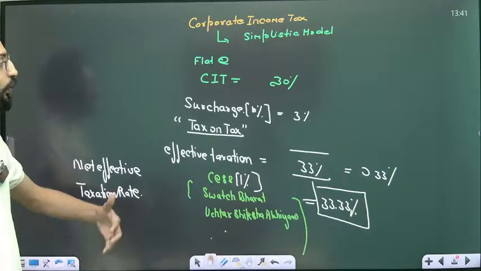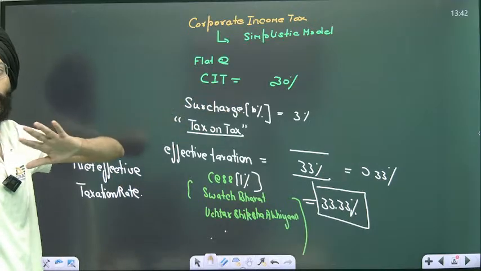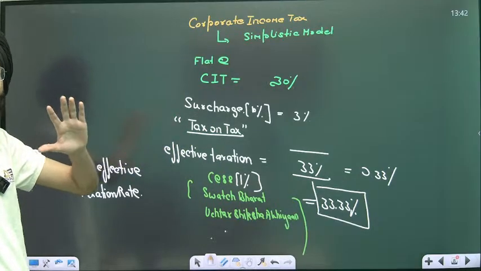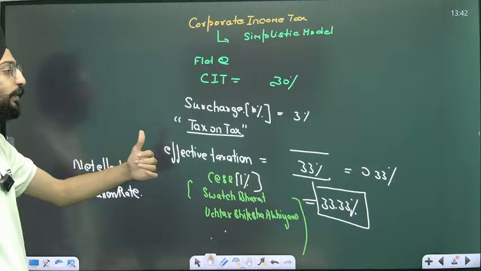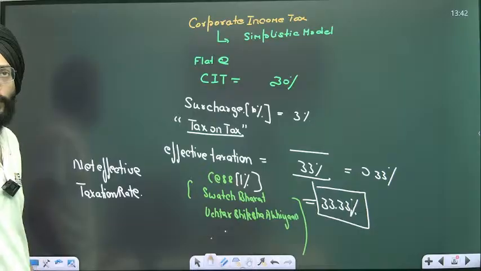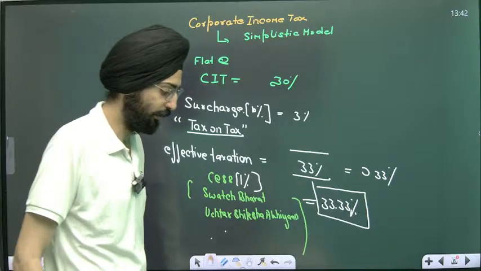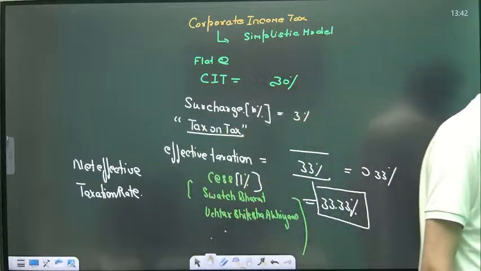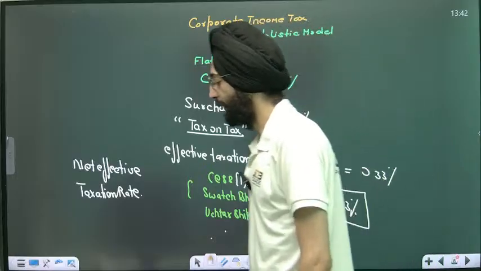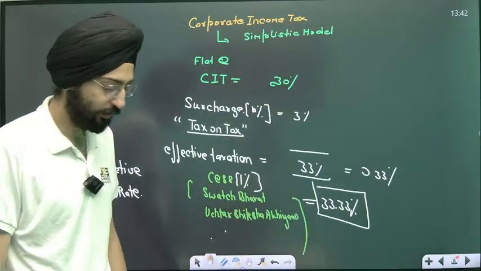Suppose you're thinking that, okay, I just need to pay a corporate income tax that's a flat 30%, you're living in an illusion, because there are certain other taxes that you have to pay, in the form of surcharge and cess. I hope that's completely clear with you.